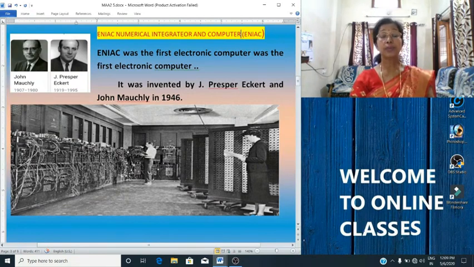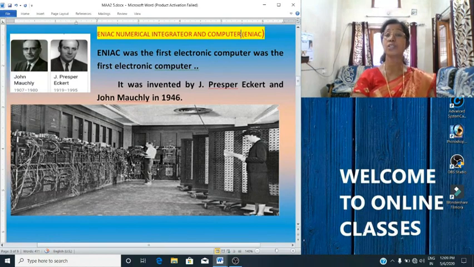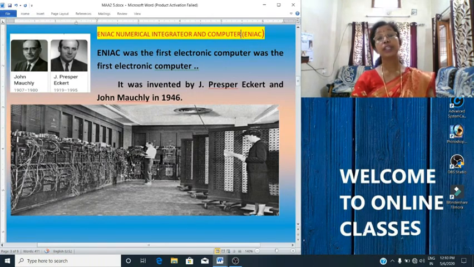It consisted of several thousand components. You can see in the picture now, so big it is. And it consumed a lot of electricity. A huge amount of electricity was used in this machine, and it also generated so much heat. It could add two numbers in 200 microseconds. This is a first generation computer. It is considered as the first generation computer. We'll be learning about the generations of computers.